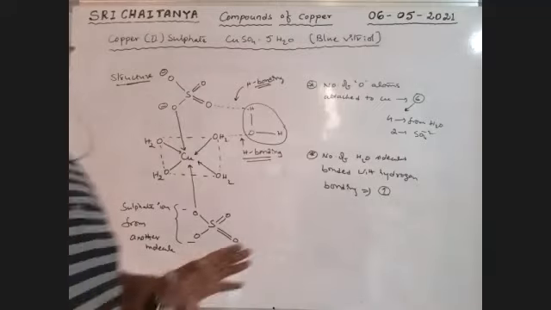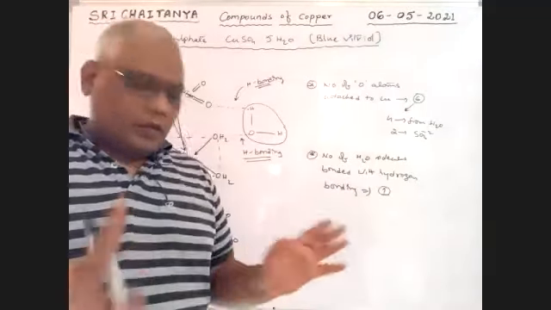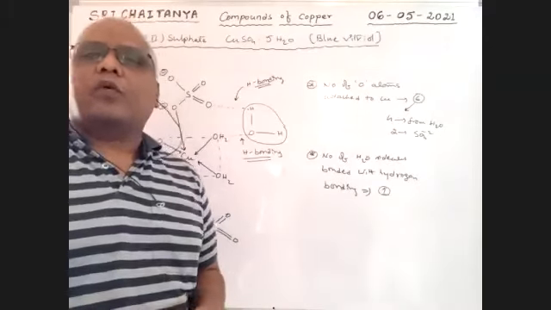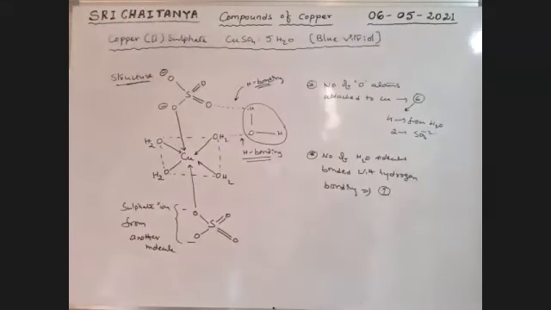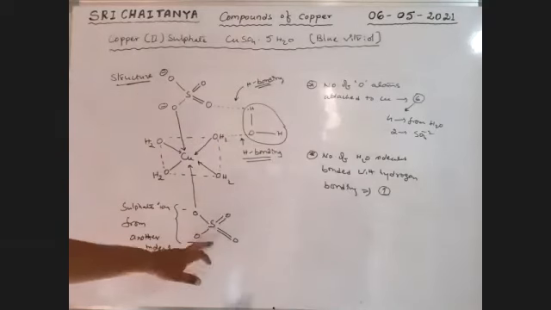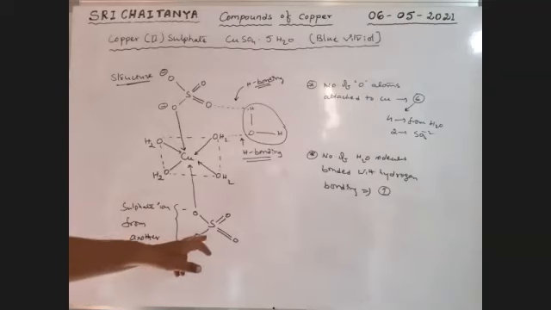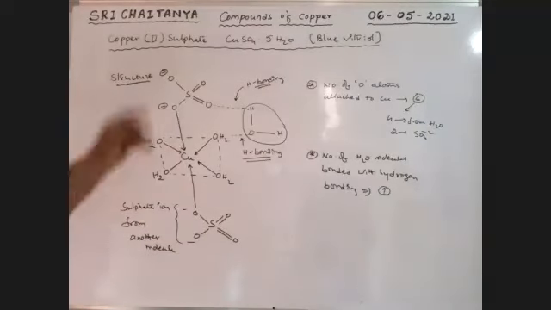So, my dear boys, in copper sulfate, the coordination number of copper is 6. That is 4 water molecules, 1 sulfate, and another sulfate from the next molecule, because it is solid. So this is about the structure of copper sulfate. Now, preparation and properties of the compound. Boys, is the structure of copper sulfate clear? Yes, sir.